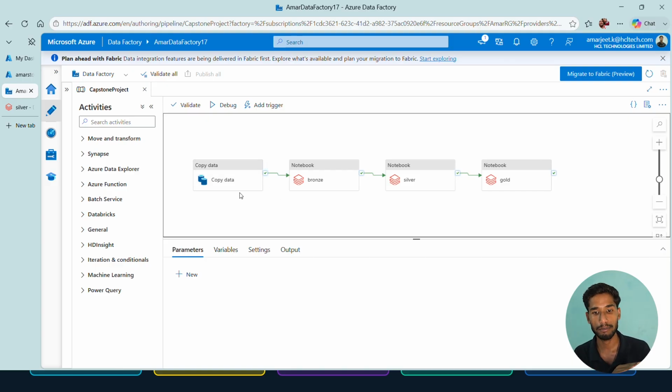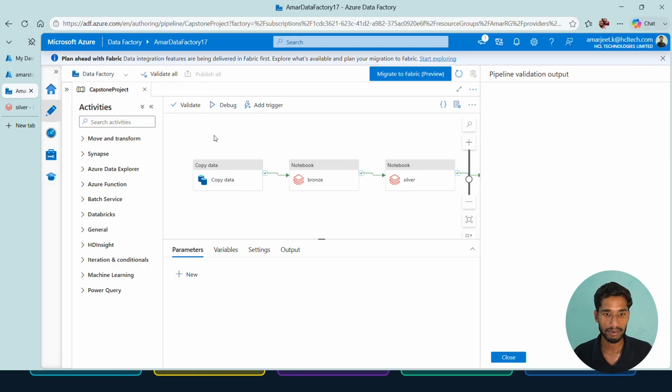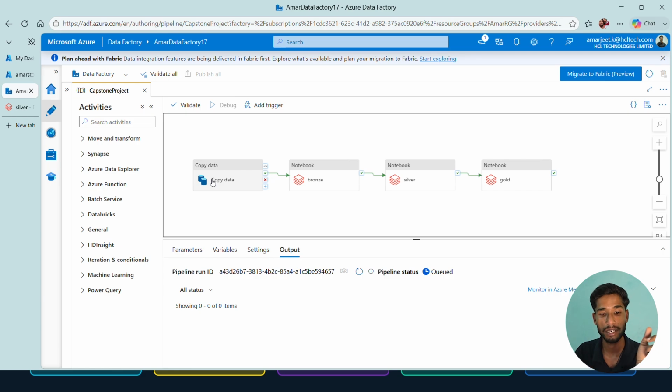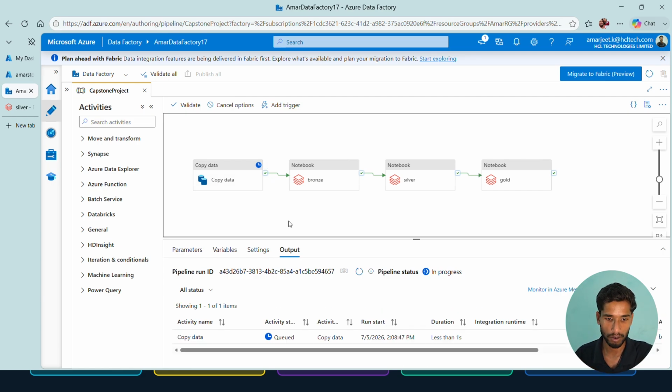In Azure Data Factory, I have orchestrated everything, from copy data of input to the bronze container. Then the code is mentioned to move the file from bronze to silver and silver to gold. So let me quickly validate if my pipeline works. Yes, the pipeline is validated. Then I start debug. It will take some time. It will start copying data from input to bronze, then all the following steps.